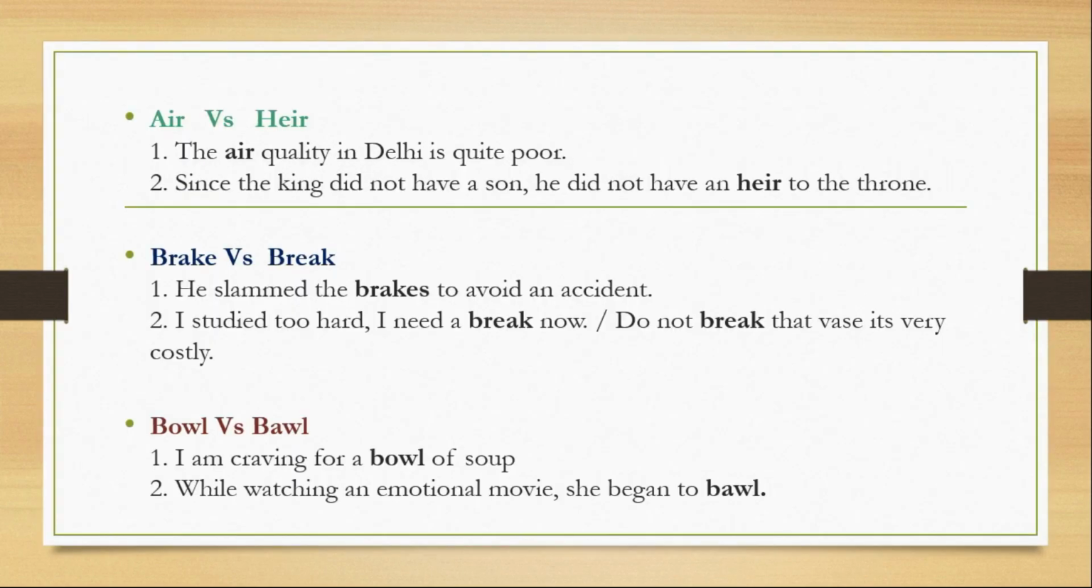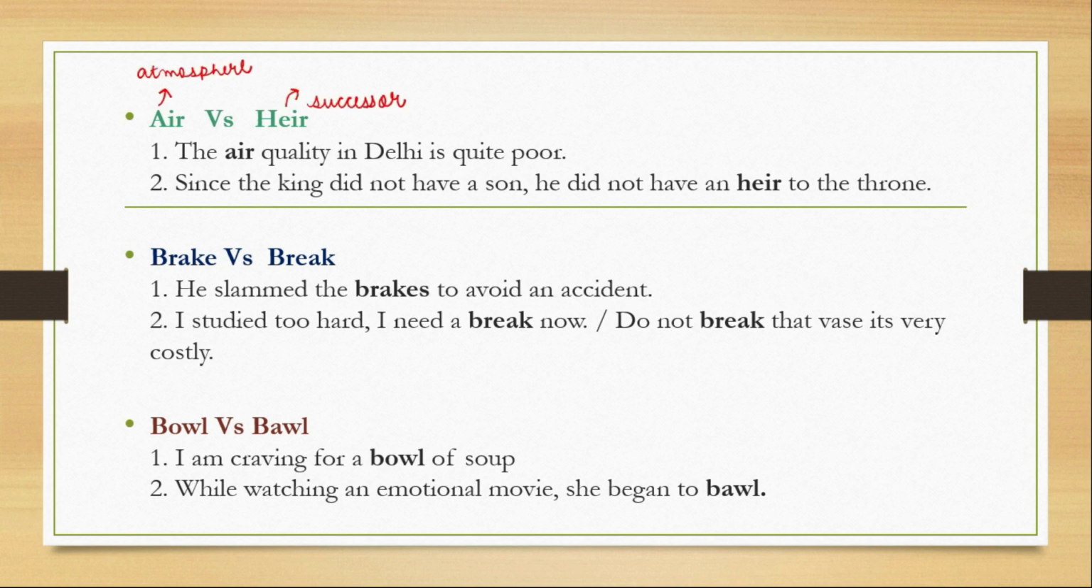So the first word is air versus heir. Here, air is the air that is found in the atmosphere. And in this one, the H is silent. This is also pronounced air. Heir is the successor, like the heir after the king is the prince.